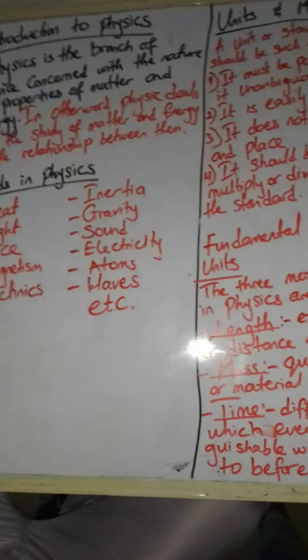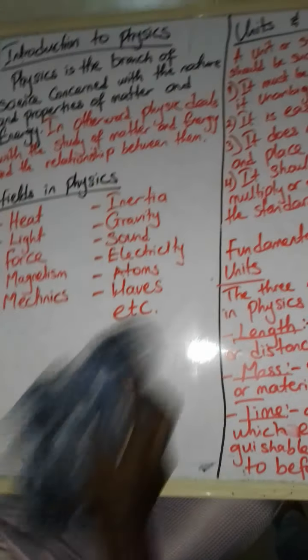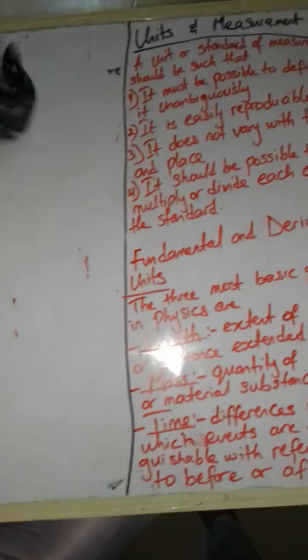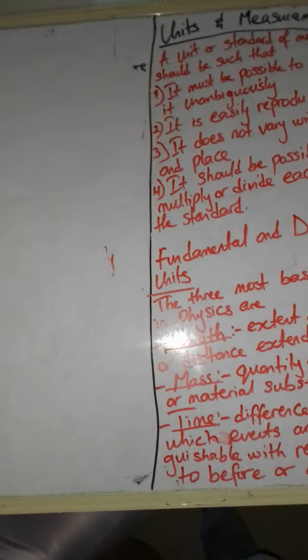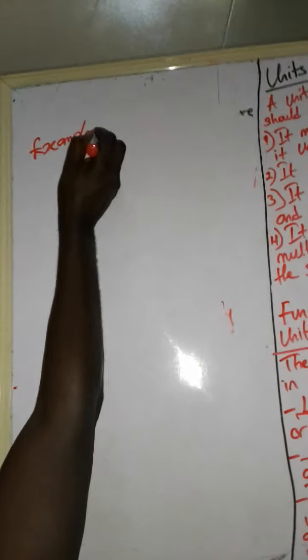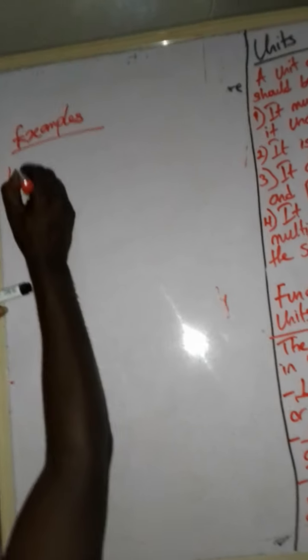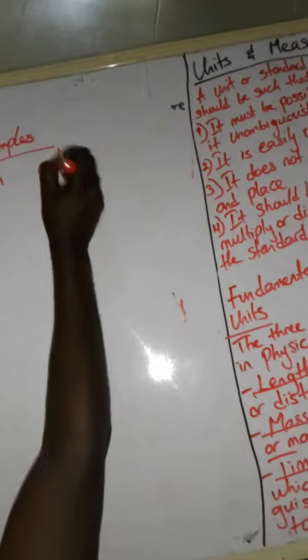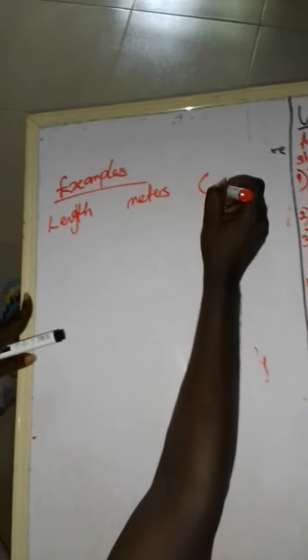Those are the most basic fundamental units in physics. Now, examples of fundamental quantities and units. Examples: we have the length, which is measured in meters and represented by m.